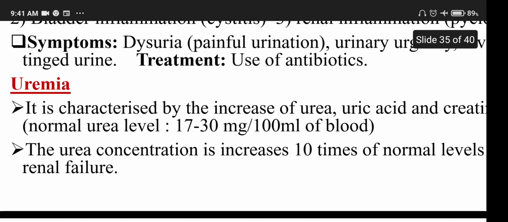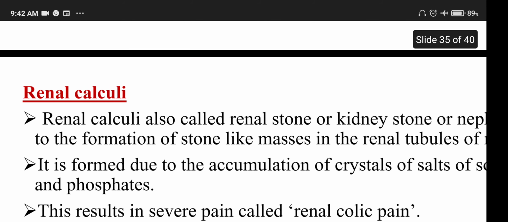Uremia is characterized by the increase of urea, uric acid, and creatinine. Normal urea level is 17 to 30 milligram per 100 ml of blood. The urea concentration increases to 10 times the normal level in renal failure.